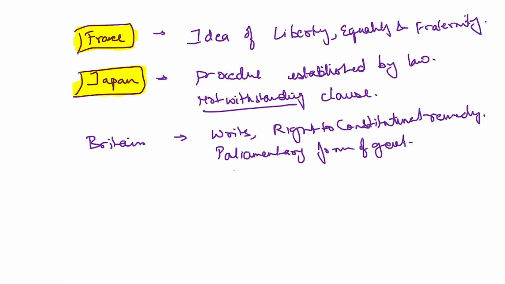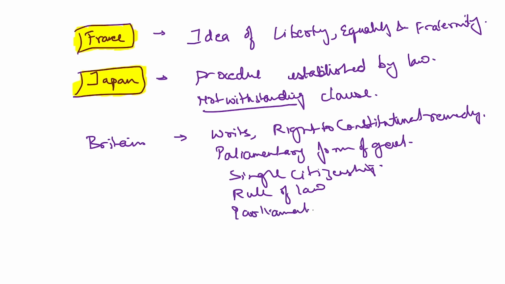Then single citizenship. Then most important, rule of law and parliamentary privileges, which shall be given to any member of the parliament, such privileges as have been mentioned and which have been incorporated through Britain.